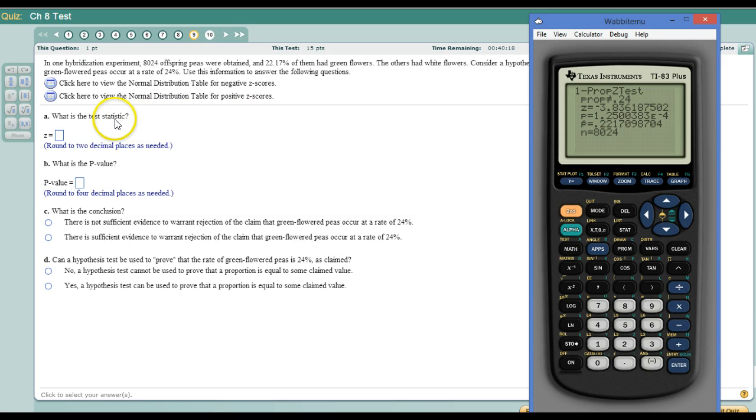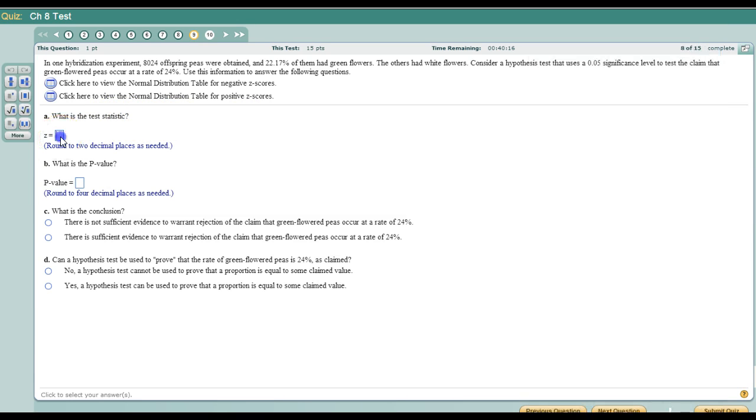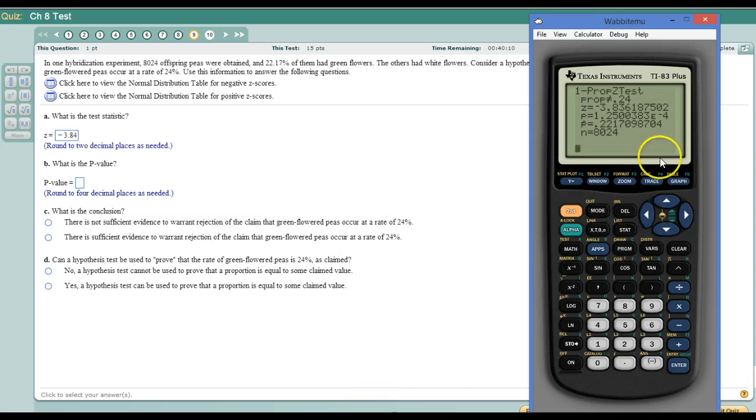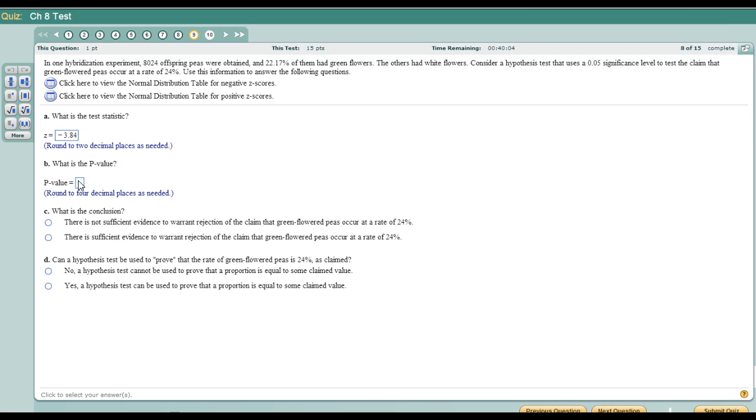So the test statistic is negative 3.84. Again, another low p-value, in scientific notation again, so 0.0001 to 4 decimal places. And again, there is sufficient evidence to reject the claim.